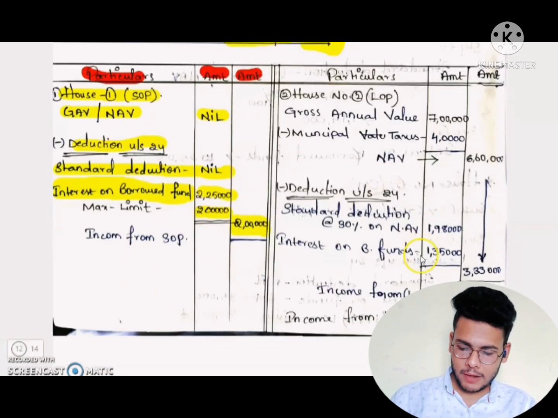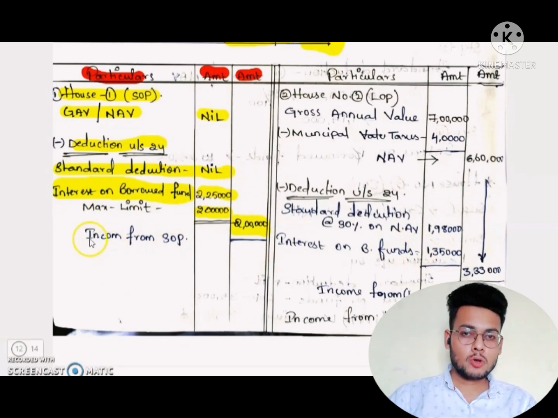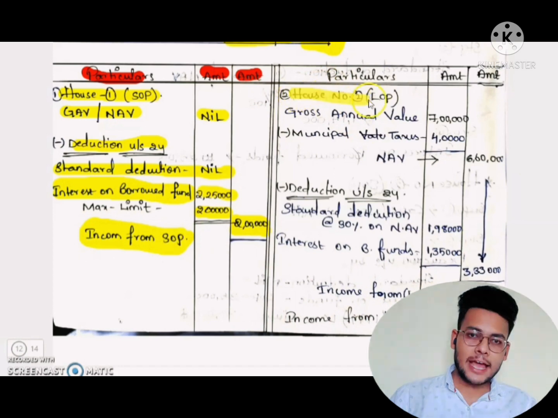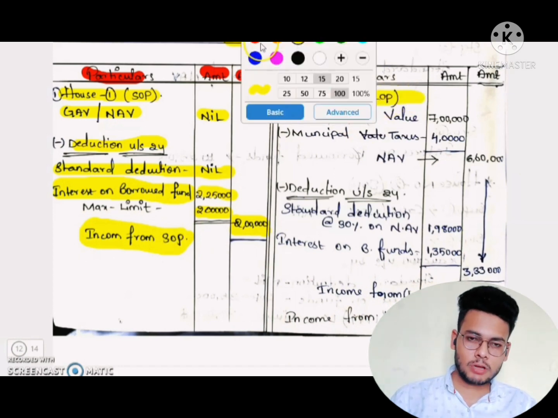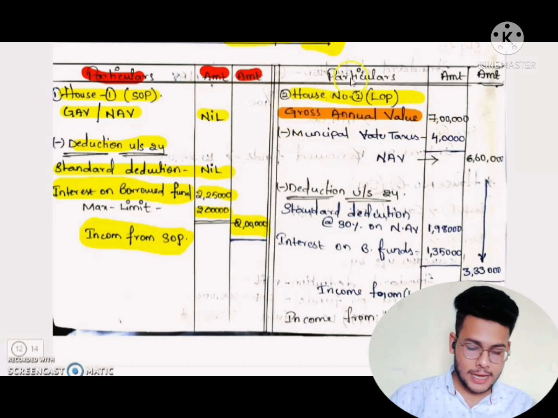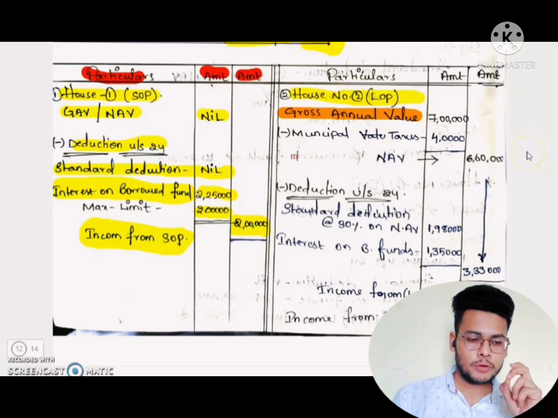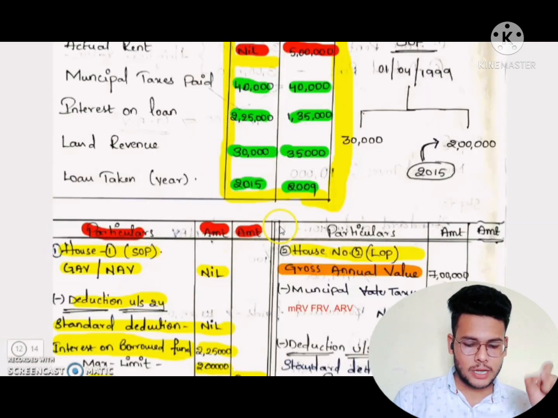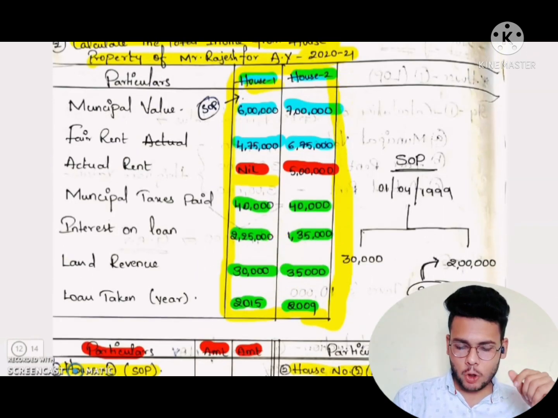We have to write it in the outer column afterwards, and that is the income from self-occupied property. Now going to house 2, we have to find the gross annual value. How are we finding the gross annual value? We will find it through municipal rental value, fair rental value, and actual rental value. We have to take all three and check the highest value among the three, and whichever is the highest, we take it as gross annual value. So we have to write the gross annual value in the inner column of house 2.